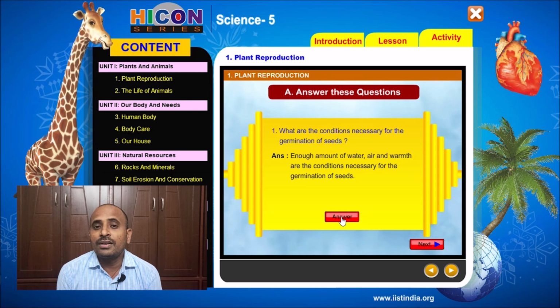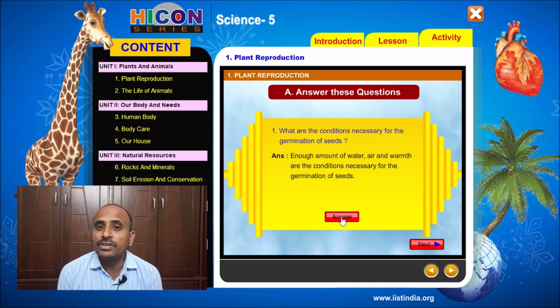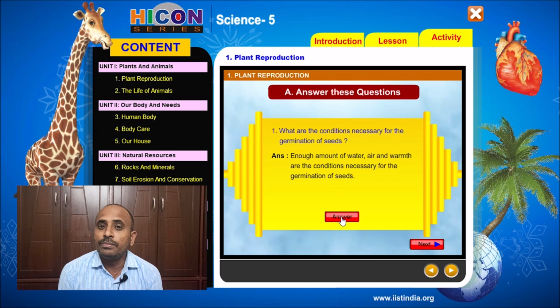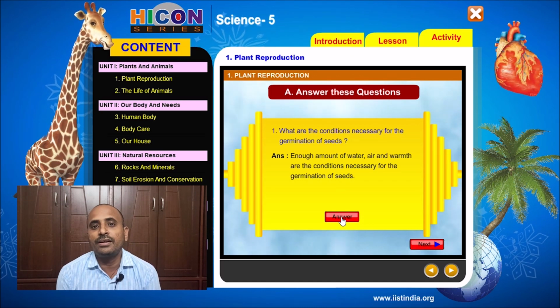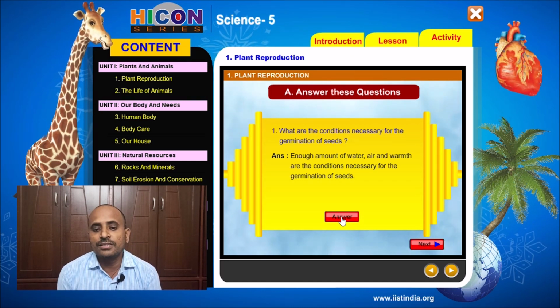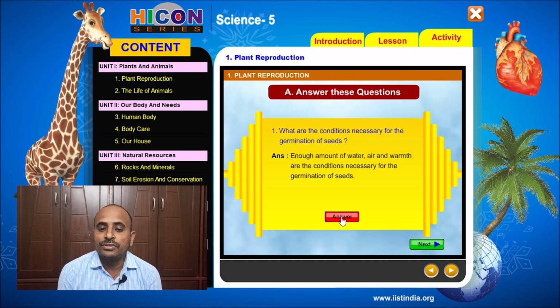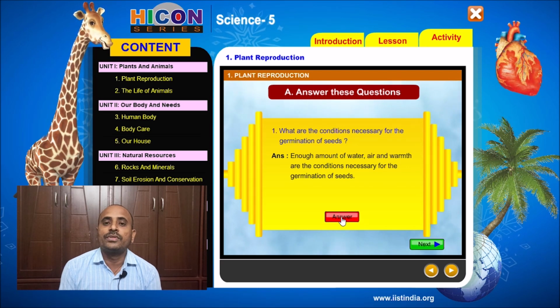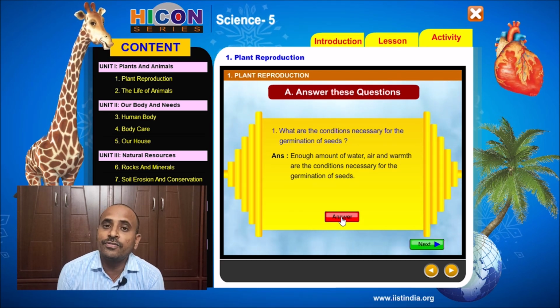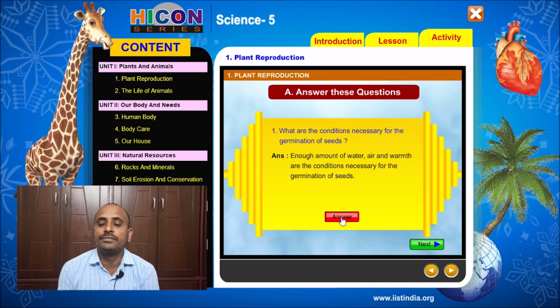So when water, air and warmth are given to the seed, it grows into a small plant. So we require an amount of water, air and warmth. These are the conditions required for the germination of the seed.